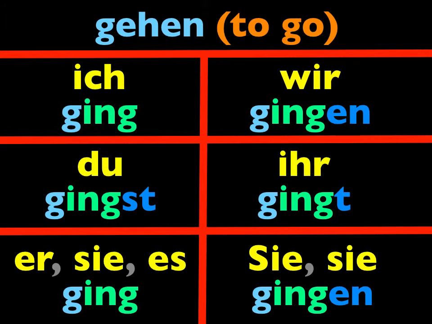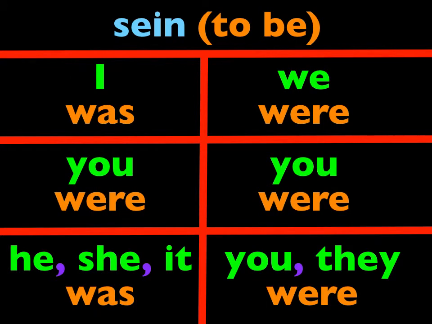From now on, when I introduce a new verb to you, I will give you the sie and es form of it in the present tense and in both past tenses, so you know whether it's a weak or strong verb, and then you know how to use it. For now, there are 2 main strong verbs that are almost always used exclusively in this new tense, the imperfect, even in conversation when referring to the past. The first one is sein, the verb to be. Repeat the forms after me.